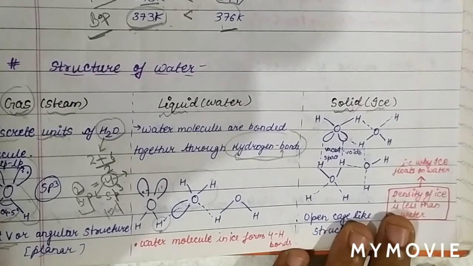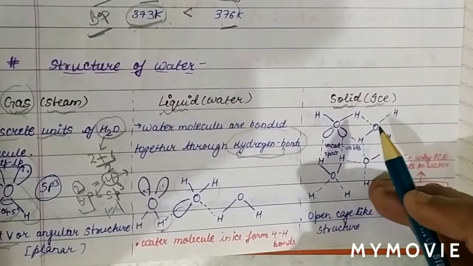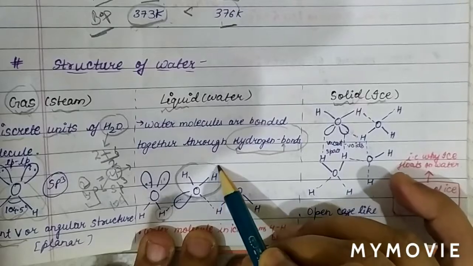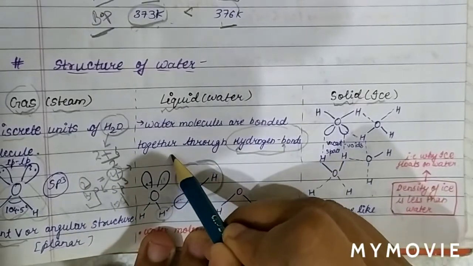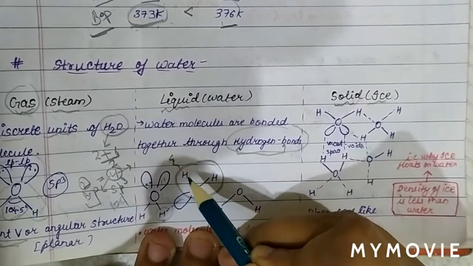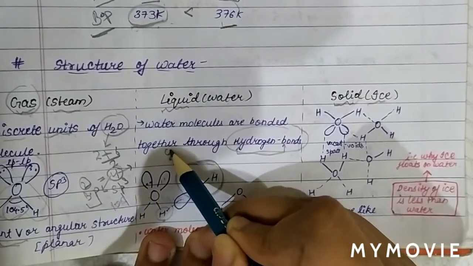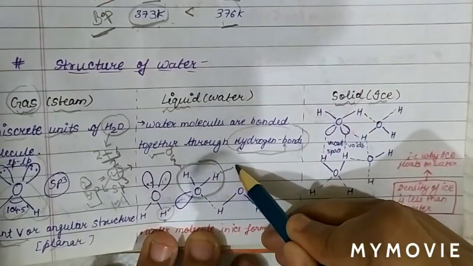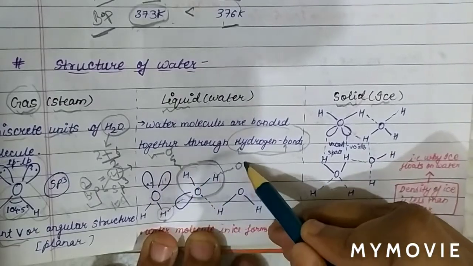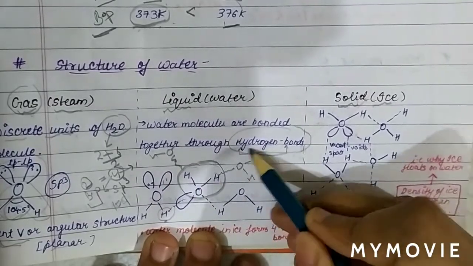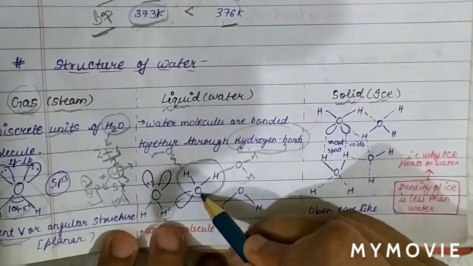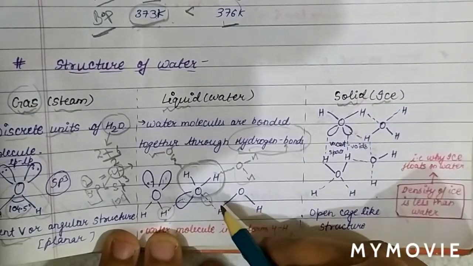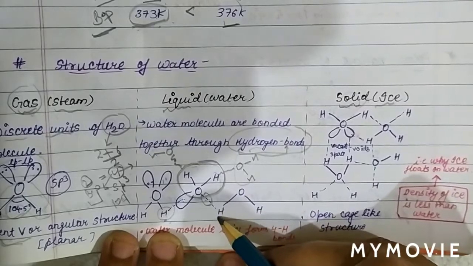In a similar way, if we take one water molecule, this hydrogen can form a hydrogen bond with another water molecule. In the same way, this hydrogen of this water molecule can also form hydrogen bonding with another water molecule. And there are also 2 electron pairs. This electron pair can form a hydrogen bond with this hydrogen, and this electron pair of water can also form a hydrogen bond with this hydrogen.